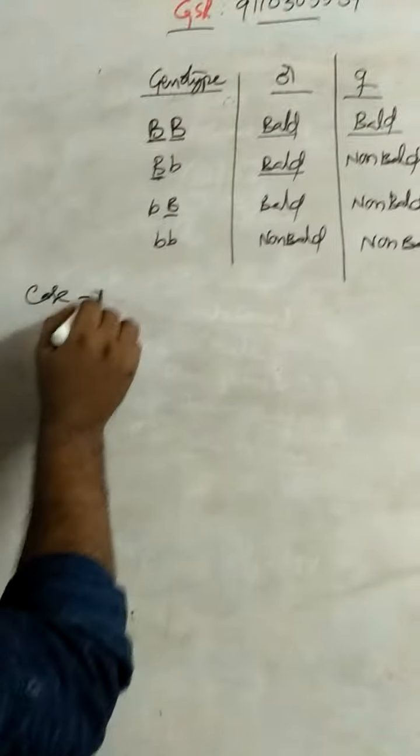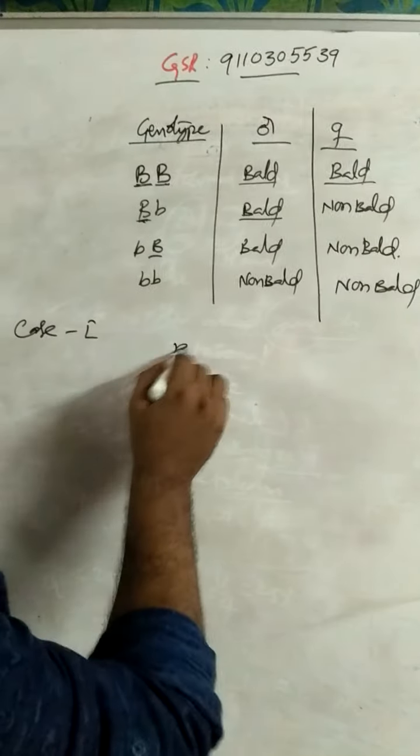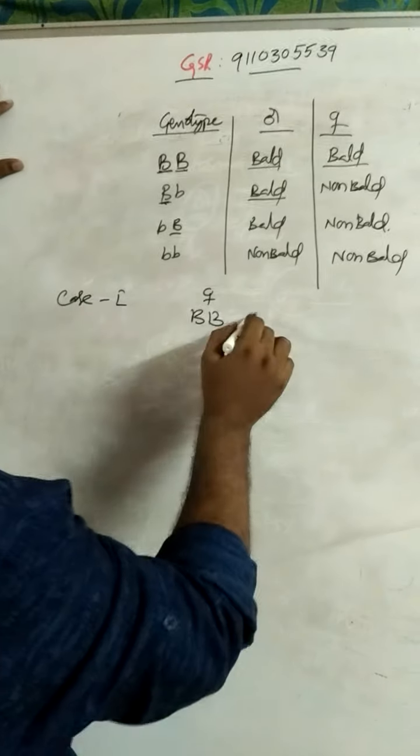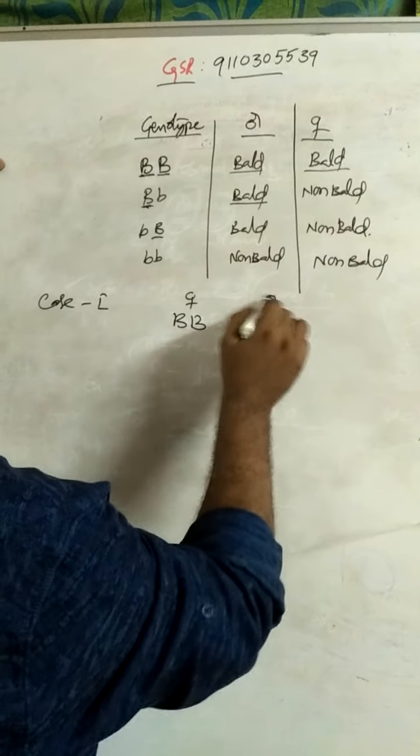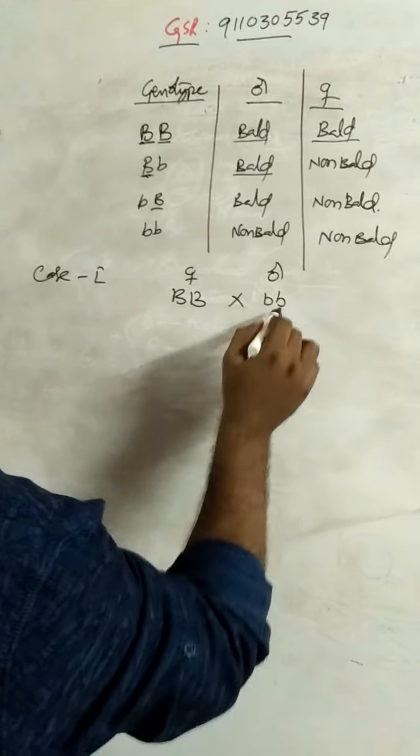For example, case 1. In case 1, a bald female, capital B capital B, crossed with a non-bald male, small b small b. What about the baldness in the children?